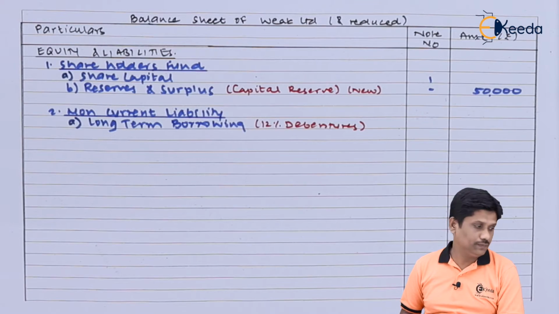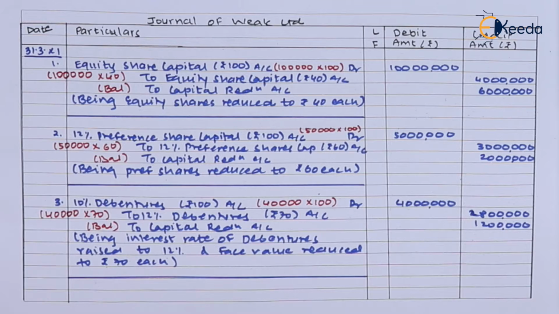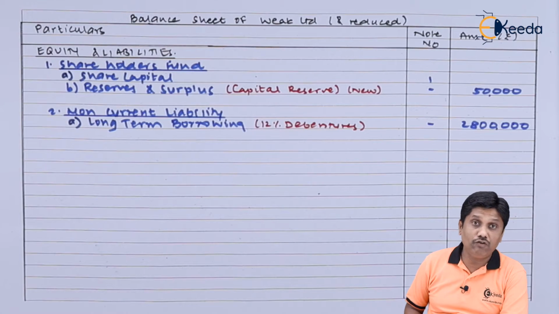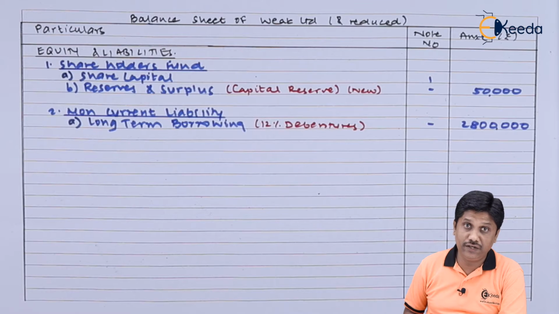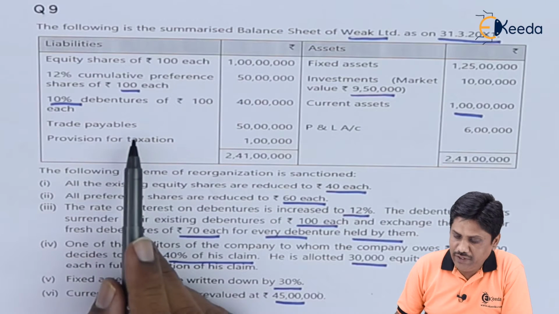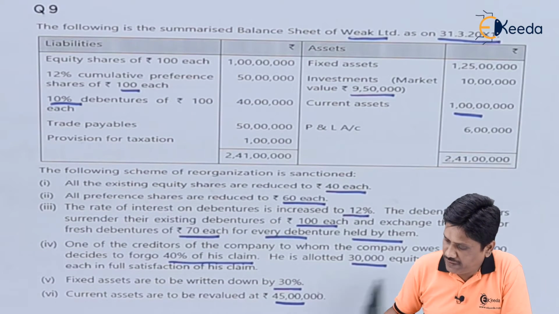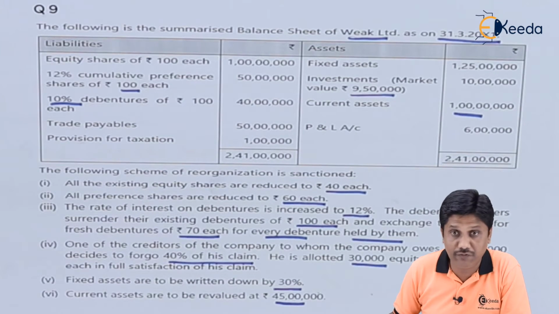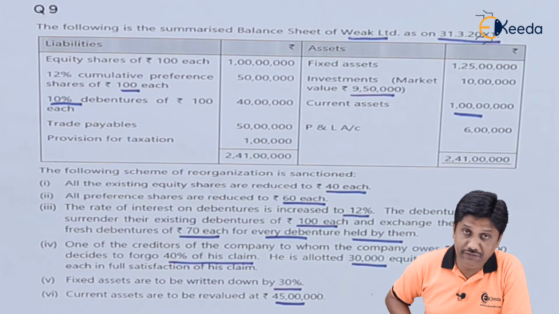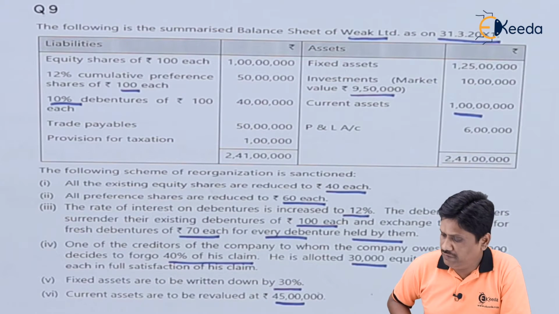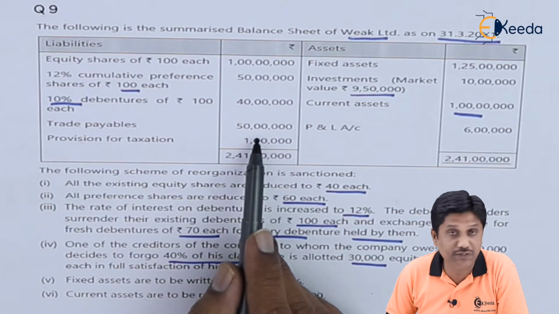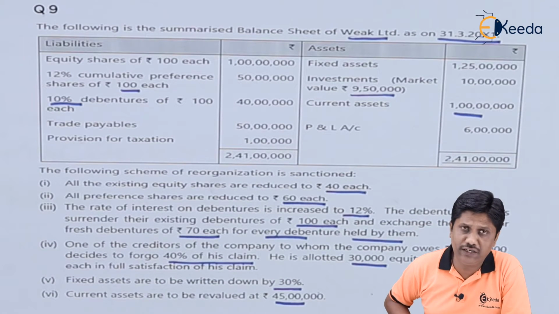Let me show you the entry. Friends, notice your entry number 3. Where we have recorded 12% new debentures, amount is 28 lakhs. I will place this amount directly from here, 28 lakhs. So in this way, we have completed our long-term borrowing. Let us see the next amount of your liability side. In our liability side, we have a next amount, trade payable, 50 lakhs. Out of that, 20 lakhs was settled with the information number 4. With the help of entry, we will record this also, and we will record your trade payable at rupees 30 lakhs. As we know, we have settled 20 lakhs.